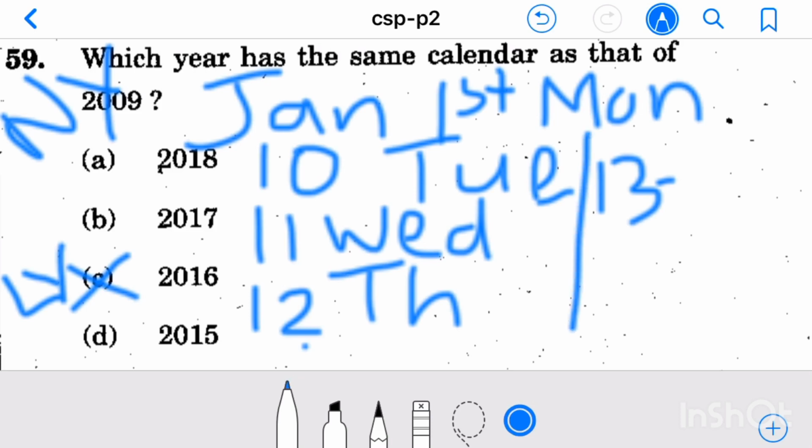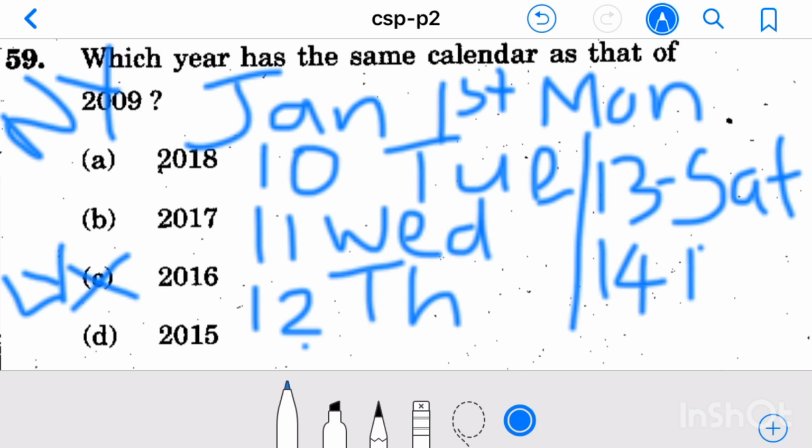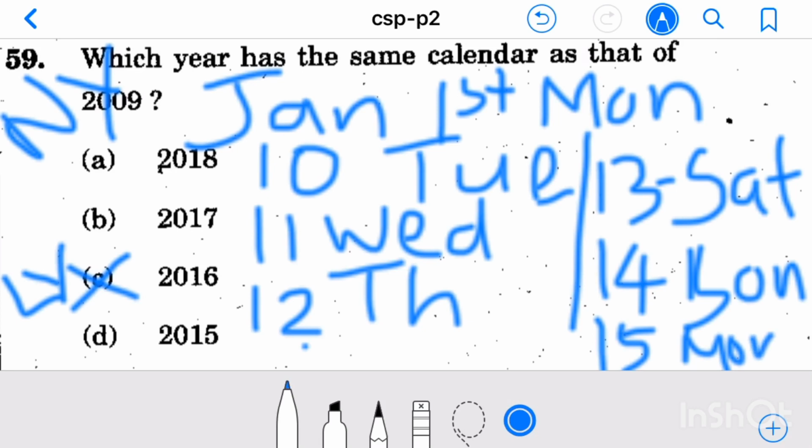Therefore, in 2013, days will advance by 2 days. January 1st will be Friday, Saturday, advance by 2 days. Then 2014, it will be Sunday. 2015, it will be Monday. In 2015, January 1st will be Monday. That means it has a calendar same as that of 2009. Our answer is option D, 2015.